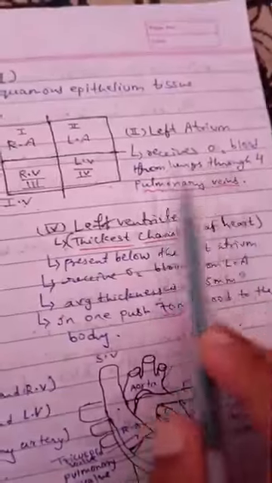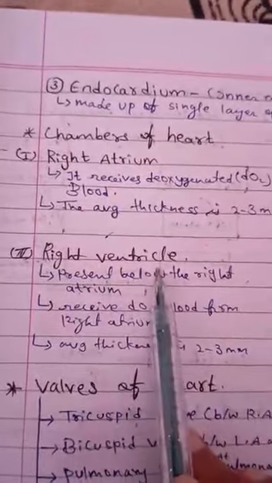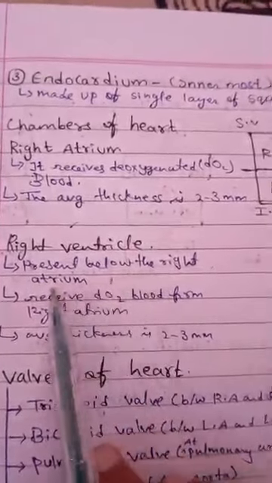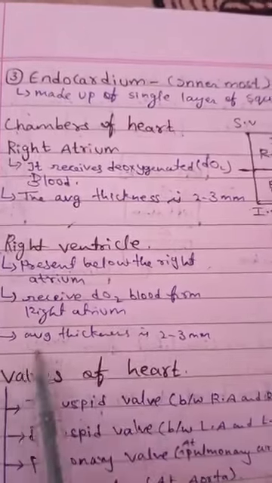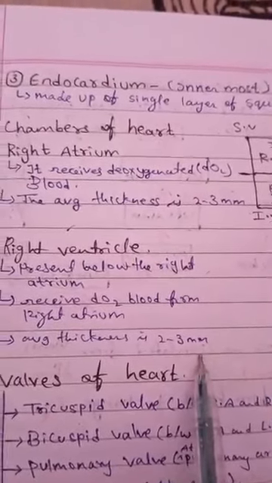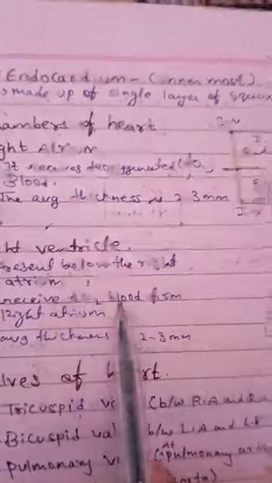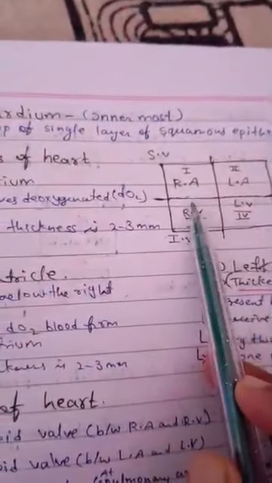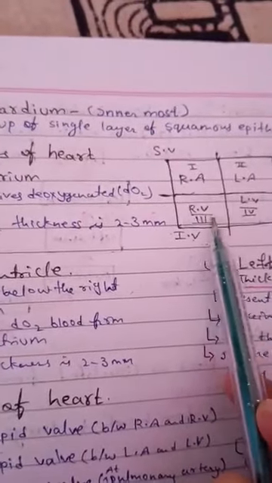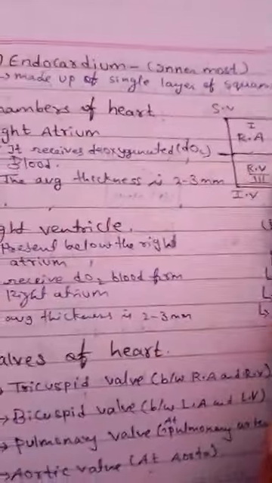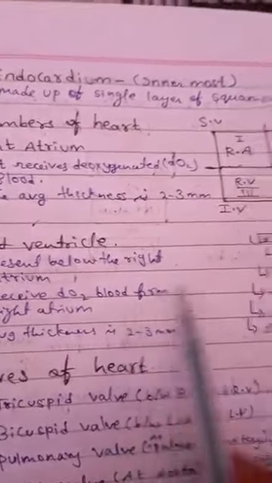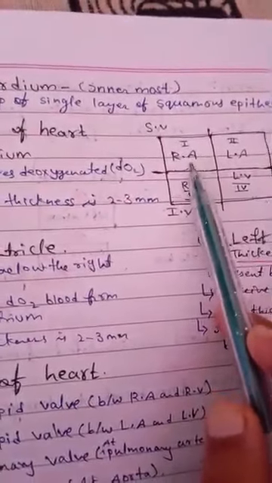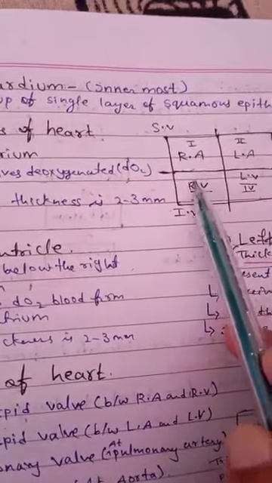The third one is the right ventricle, present below the right atrium. It receives deoxygenated blood from the right atrium. Average thickness is 2 to 3 mm. Present below the right atrium, this one, and the right ventricle, this one.